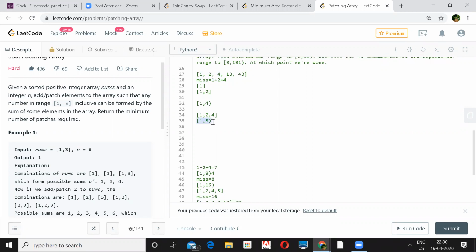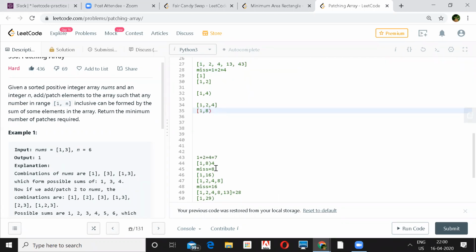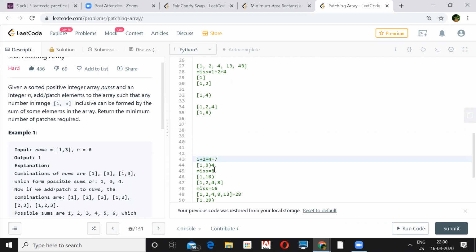Yeah. No, but you can't generate a sum of 8 here, right? You are missing 8 here. By adding 1 to 4, you can't generate a sum of 8. So one possibility, next number in your array is what? 13. But 13 is too big to add here, right? Whenever you find that your miss is less than your next number, it's better to add the miss to it, because miss will be the least number to be added.